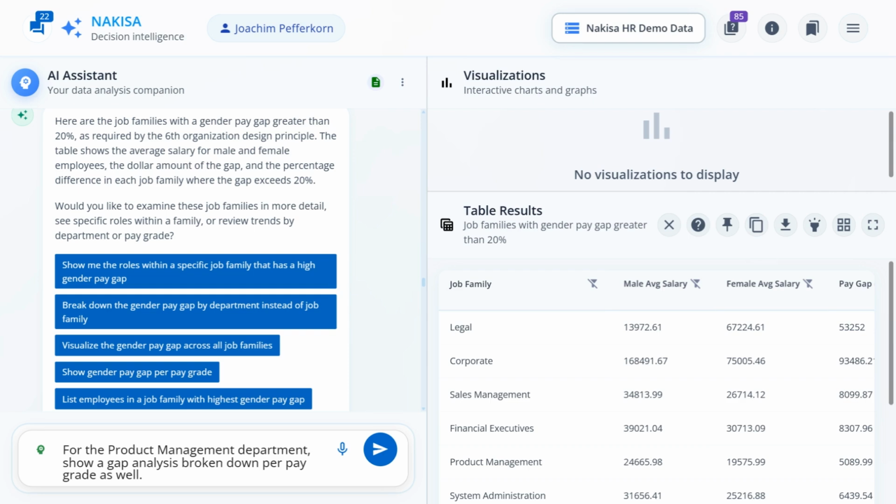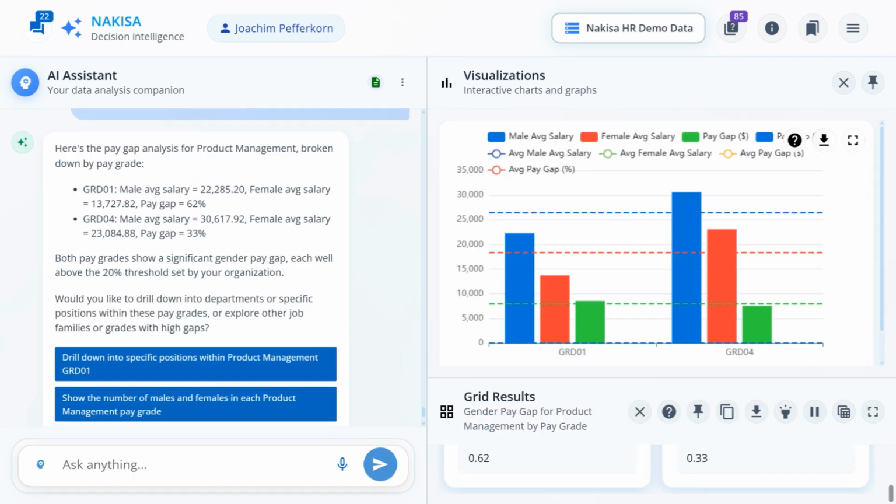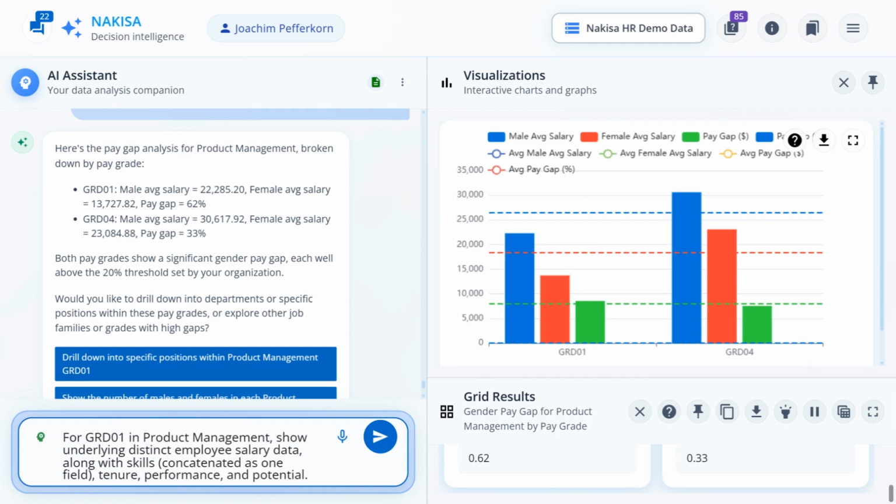Let's take one of the departments listed, like the product management department, and ask NDI to drill down on the gap per pay grade to understand what might explain the imbalance. The results show that across multiple pay grades, the gap far exceeds our acceptable limit. Let's focus on grade 01 and go deeper by asking NDI to incorporate more factors into the analysis, such as skills, tenure, performance, and potential.